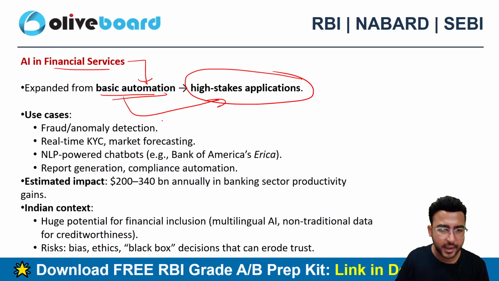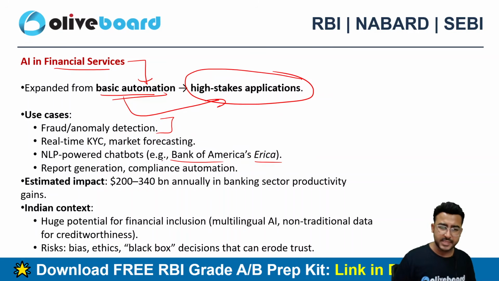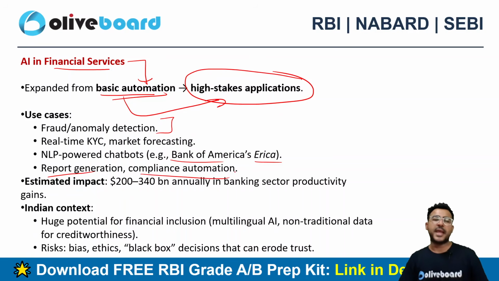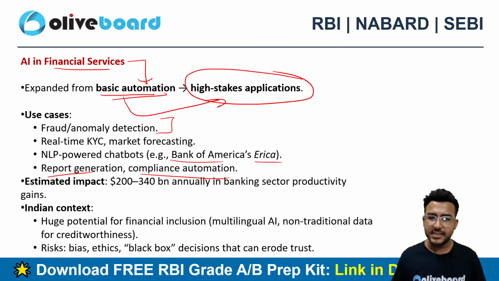Use cases, fraud and anomaly detection. Fraud can easily be detected nowadays from AI applications, just like we have RBI's mulehunter.ai. It can detect mule accounts, right, that were used for the purpose of money laundering. So these kinds of applications are now gaining traction. Real-time KYC, market forecasting, NLP powered chatbots like Bank of America's Erica is one example of such an intelligent chatbot. Report generation, compliance automation, all are the use cases of AI in financial services, right?